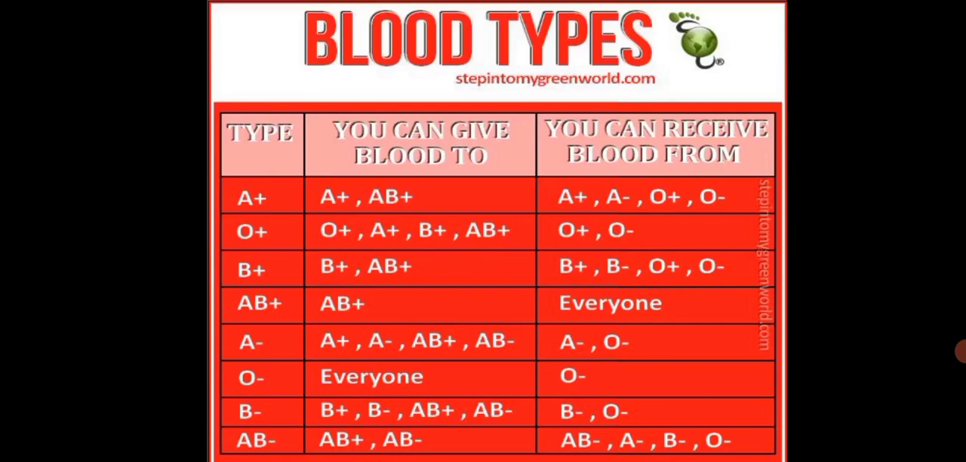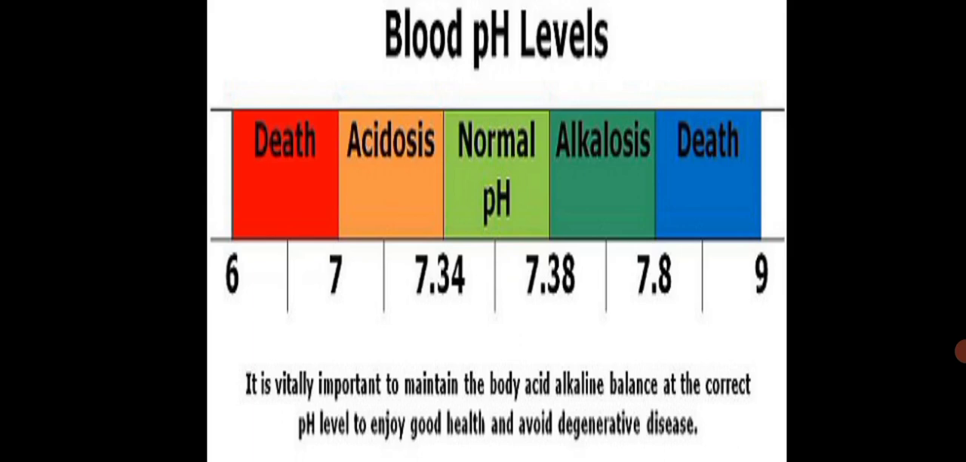Blood type B minus: you can give to B plus, B minus, AB plus, AB minus; you can receive from B minus and O minus. Blood type AB minus: you can give to AB plus and AB minus; you can receive from A minus, AB minus, B minus, and O minus. That's also about blood types.